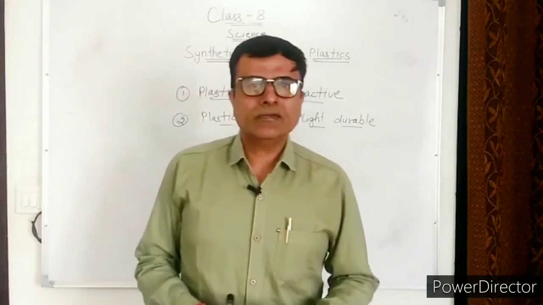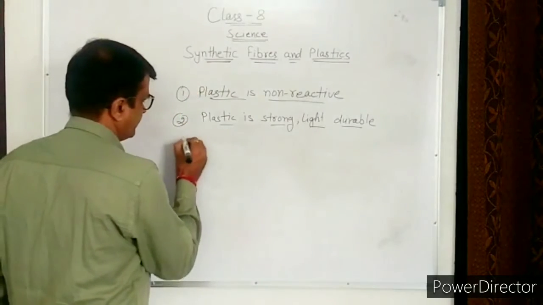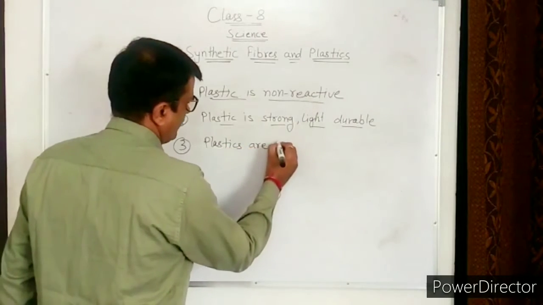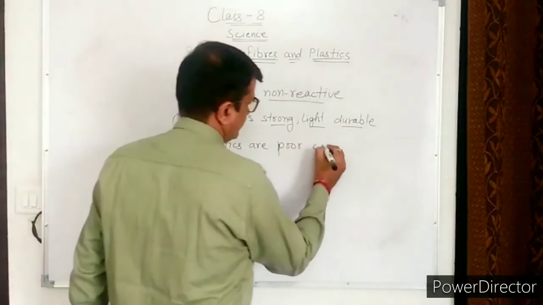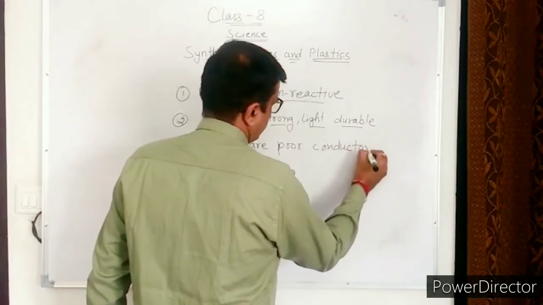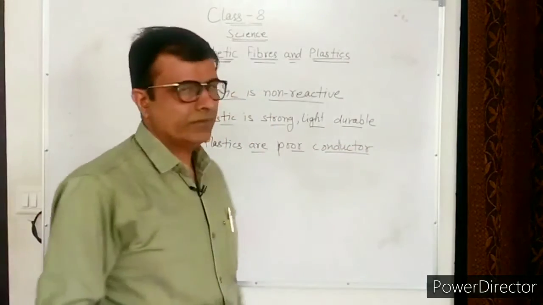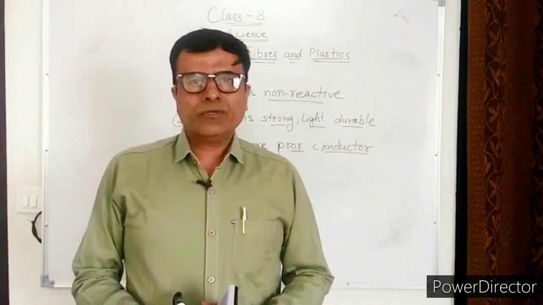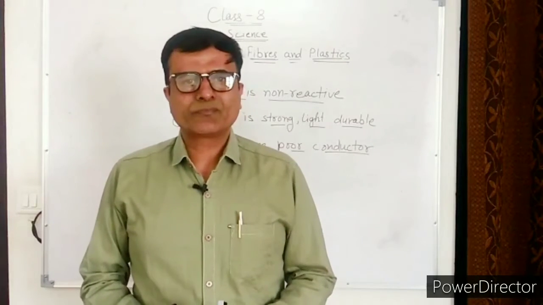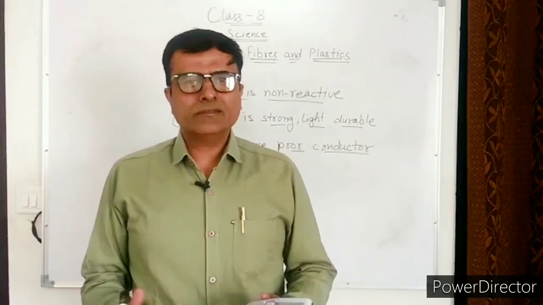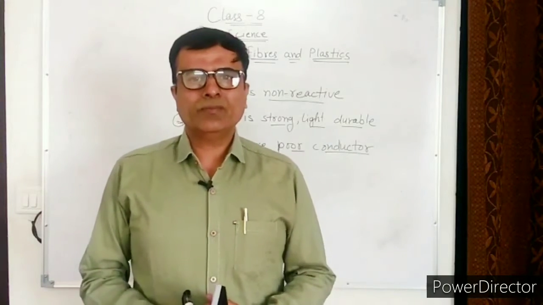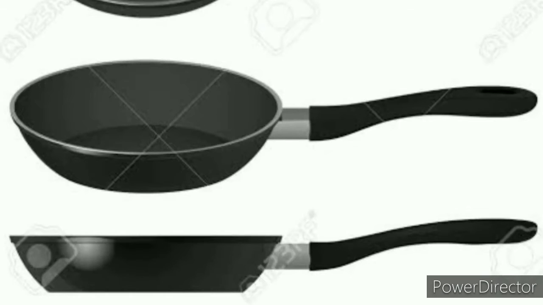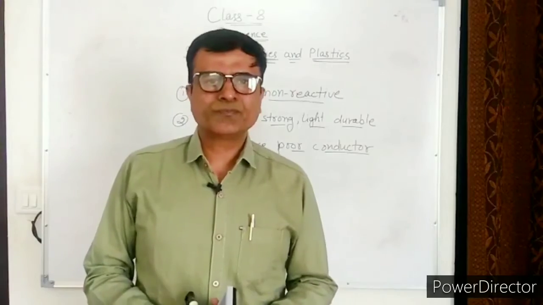Third, plastics are poor conductors. Plastics are poor conductors of heat and electricity. That is why electrical wires have plastic covering. The handles of the frying pans are also made of plastics.